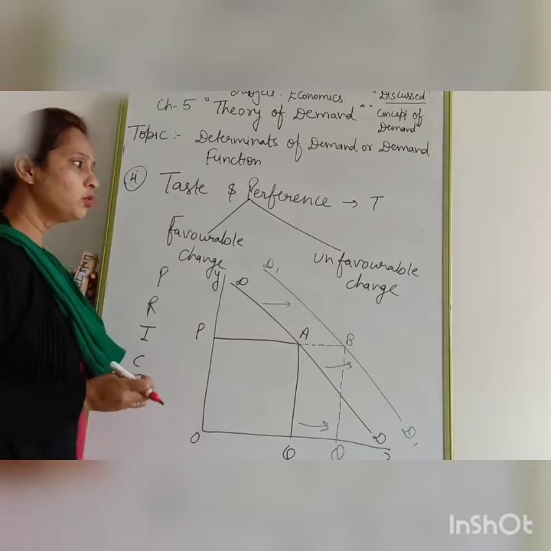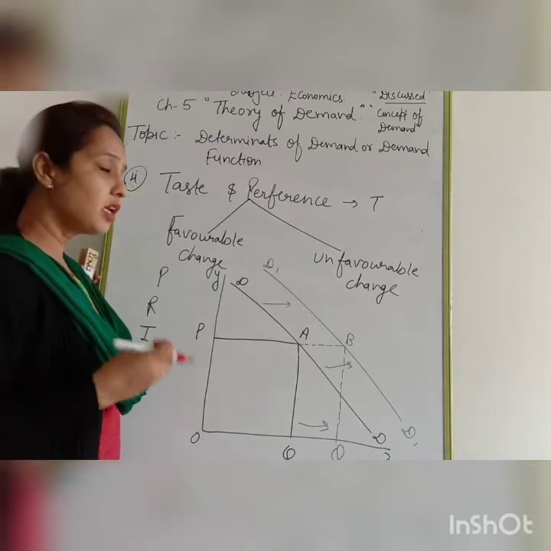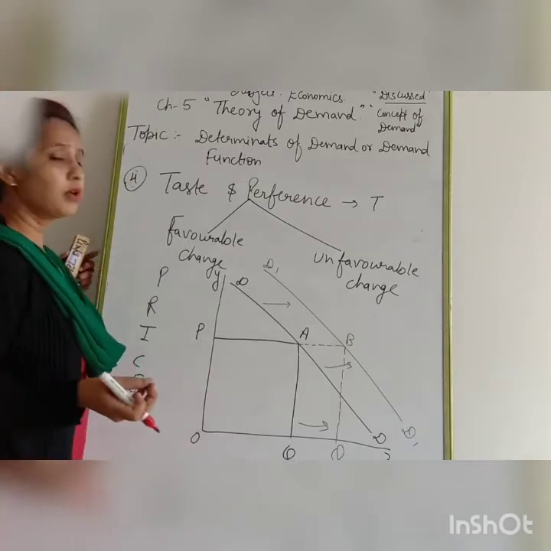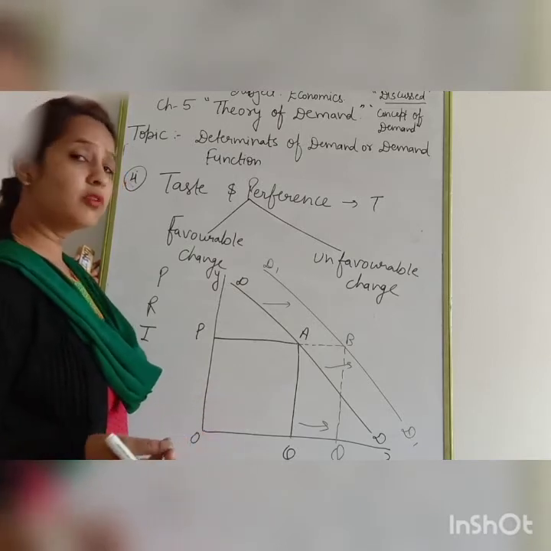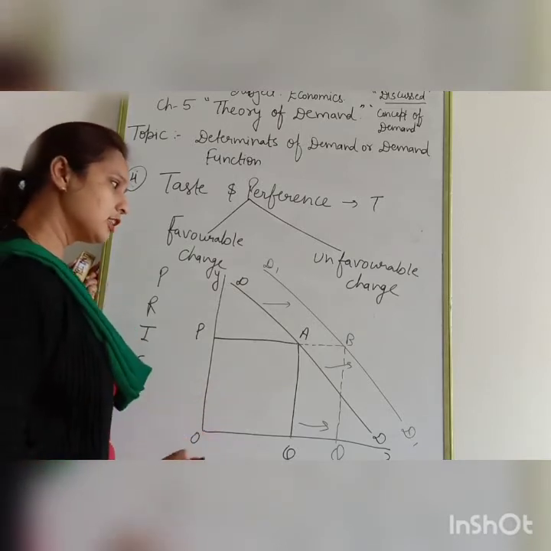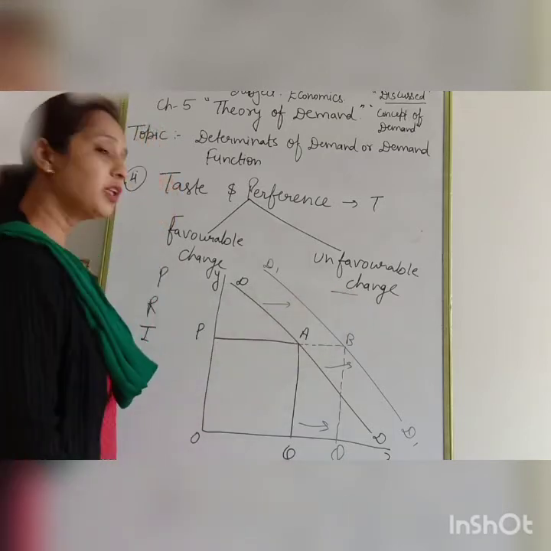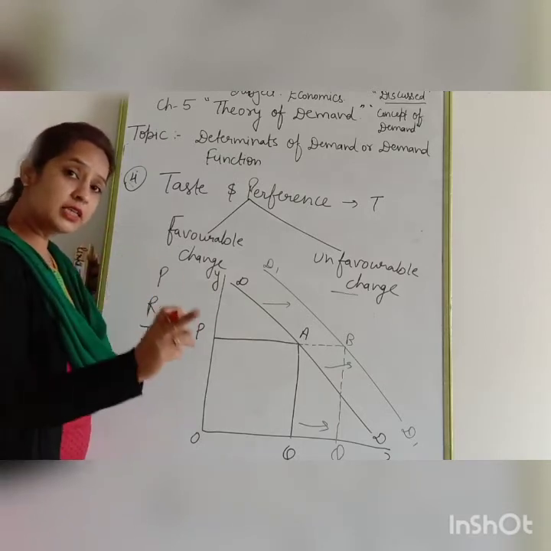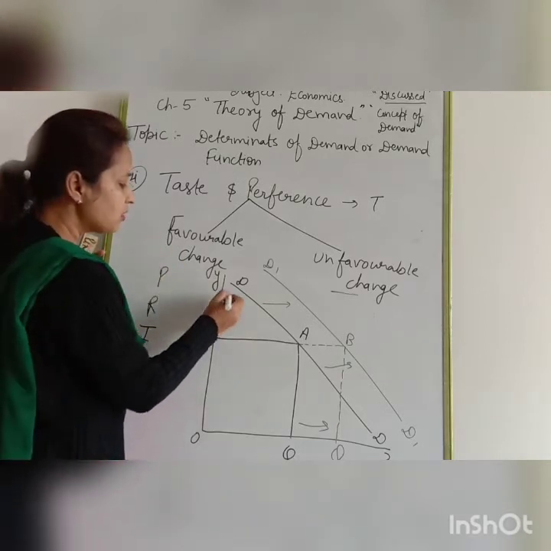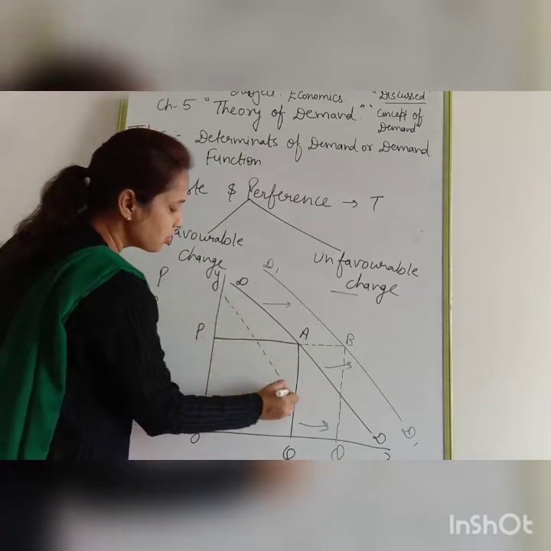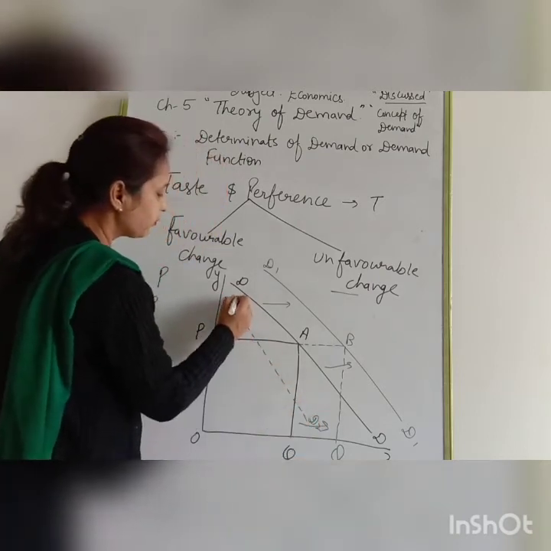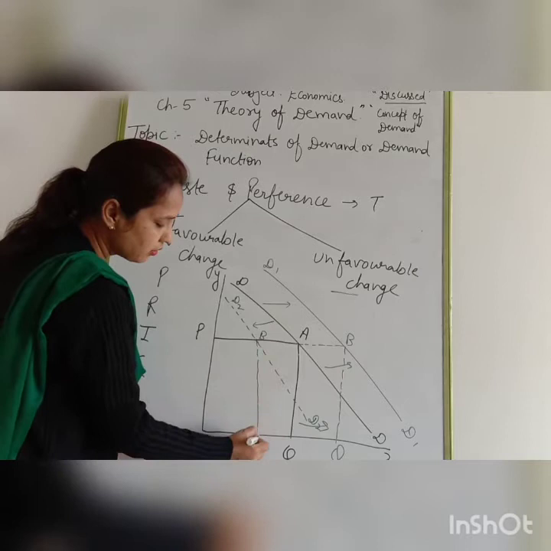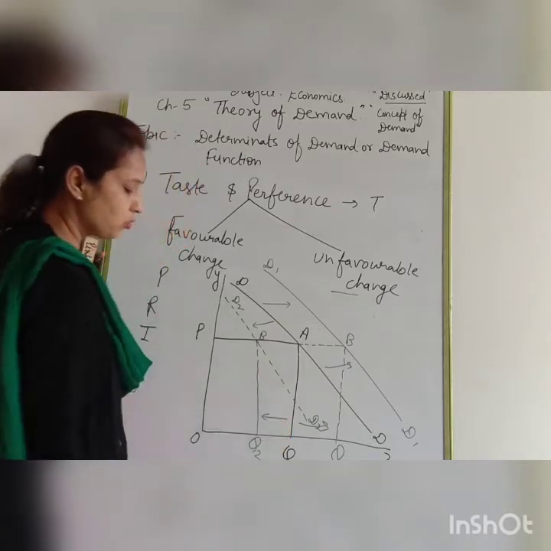But after consuming any commodity so many times, you feel bored, or due to weather conditions or taste and preference, your demand for the particular commodity decreases. In that condition, which kind of changes will there be? Unfavorable changes. In unfavorable changes, demand will decrease although the price of the commodity remains constant. So the DD demand curve shifts in which direction? DD2, in the backward direction. You can see prices are constant, but quantity demanded decreases from OQ to OQ2.